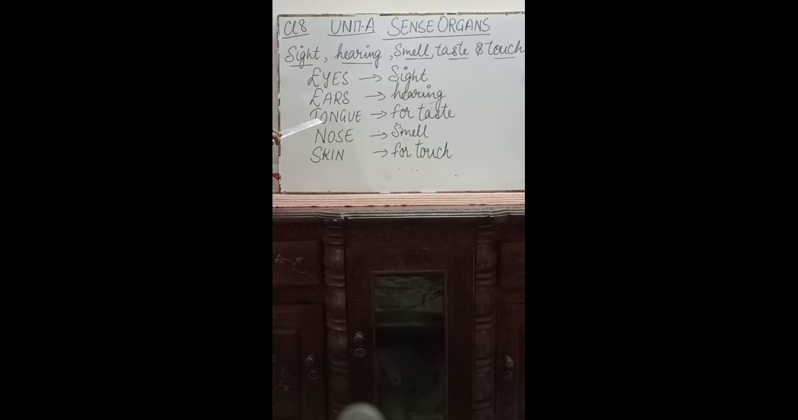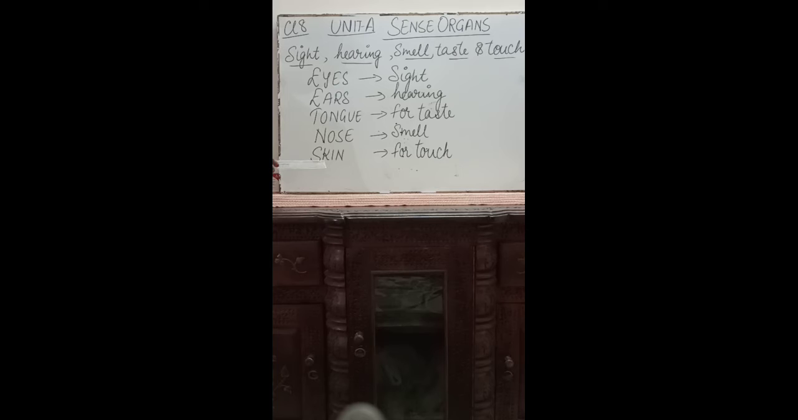Then the third sense organ is your tongue. Through the tongue you can detect various tastes like sweet, salty, sour, bitter. Your tongue tells what is the different taste of different food items, right? Then the fourth sense organ is your nose. Nose helps you to detect various types of smell, fragrances, right?